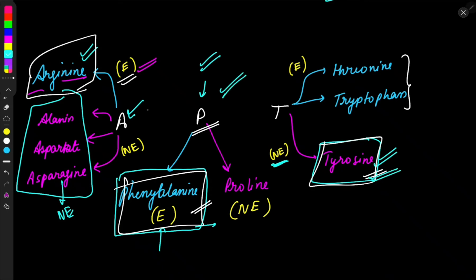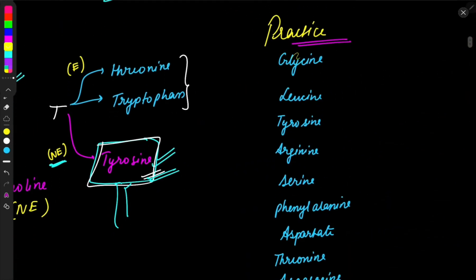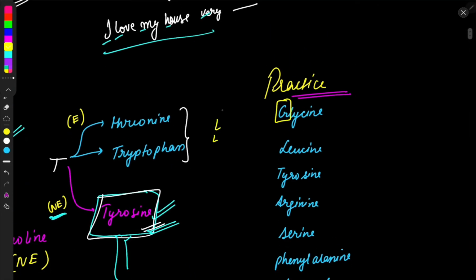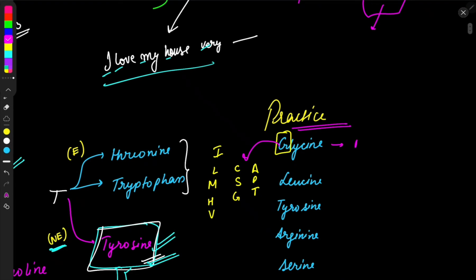So you have to memorize only these three compounds which I have told earlier, that is arginine, phenylalanine, and tyrosine. Okay, so now let's practice some questions. Glycine starts with G. What do we have? We had I, L, M, H, V, we had C, S, G, we had A, P, T. Now this G comes under the CSG category, and we have read that CSG were non-essential, so we'll go straight ahead and say that glycine is a non-essential amino acid.